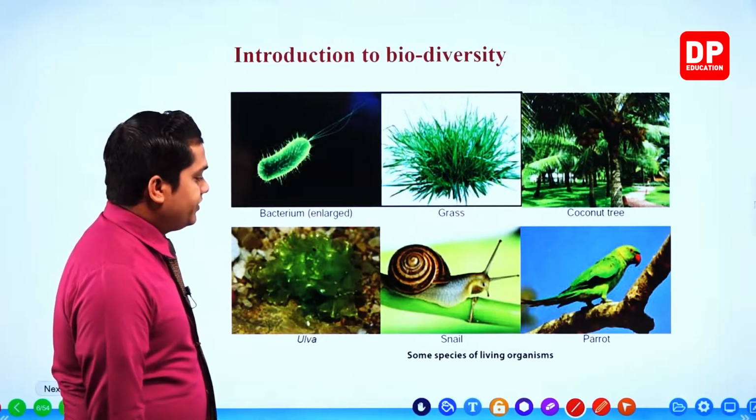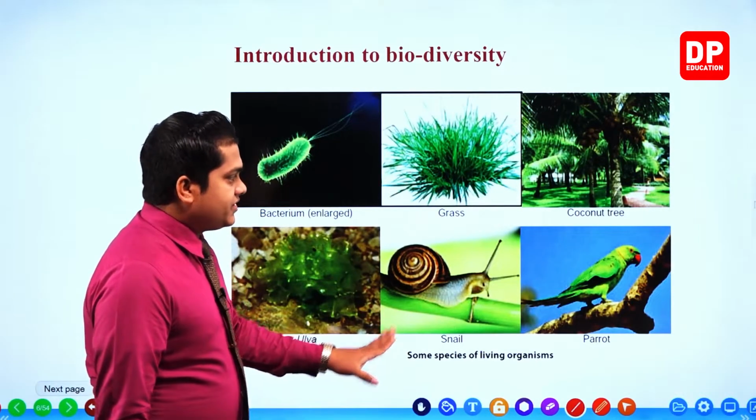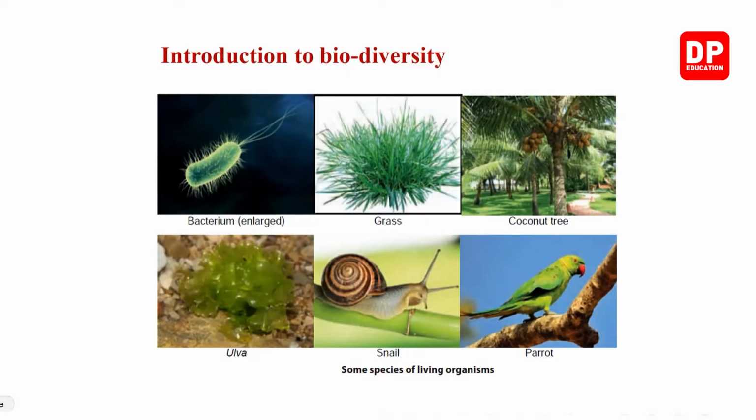Before that, my dear children, you are given with several species here. See, a bacterium, enlarged bacterium. Observe the structure of that. Then grass, a species. Then a coconut tree, way more different than grass, right? Then ulva, a type of algae.